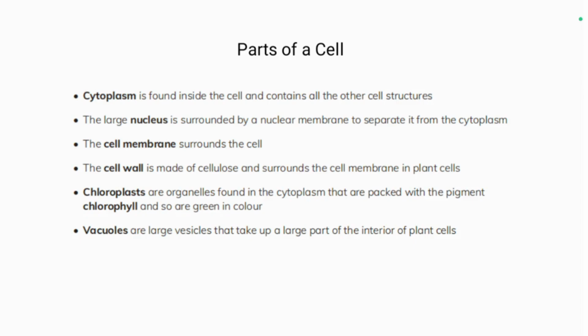Cytoplasm is found inside the cell and contains all other cell structures. The large nucleus is surrounded by a nuclear membrane to separate it from cytoplasm. A cell membrane surrounds the cell. The cell wall is made up of cellulose and surrounds the cell membrane in plant cells. Chloroplasts, which are only found in plant cells, are organelles found in the cytoplasm that are packed with the pigment known as chlorophyll, so are green in color. Vacuoles are large vesicles that take up a large part of the interior of plant cells.